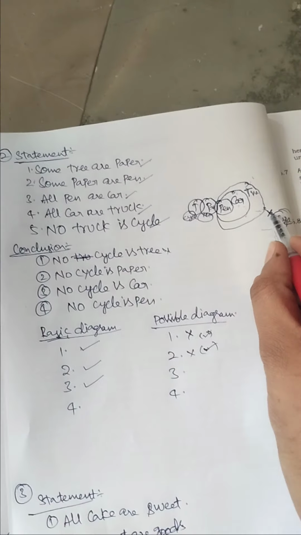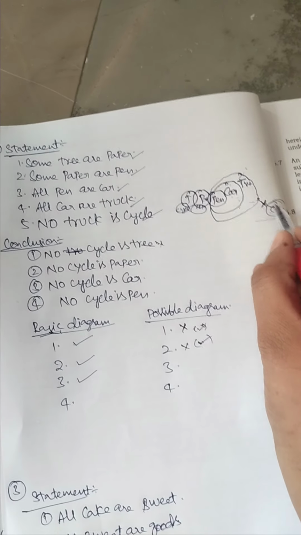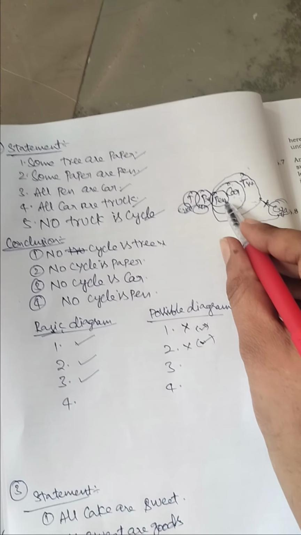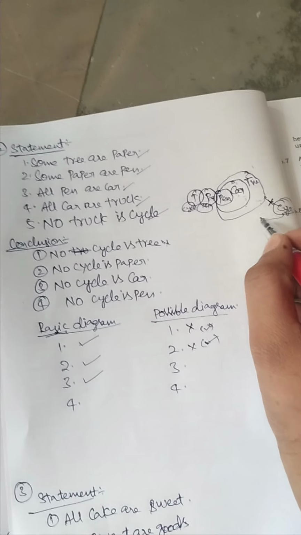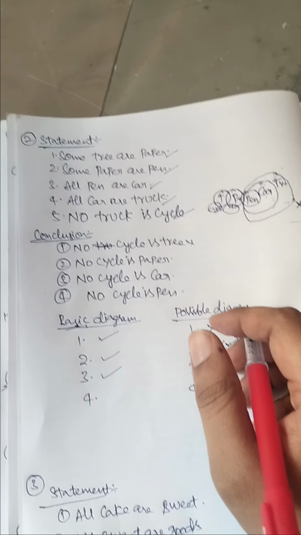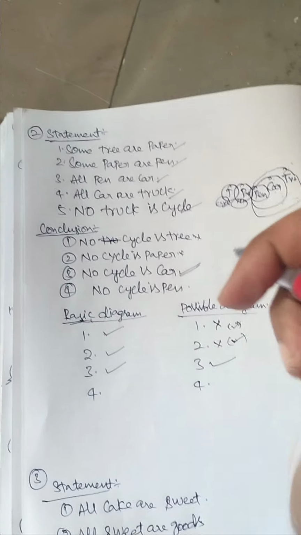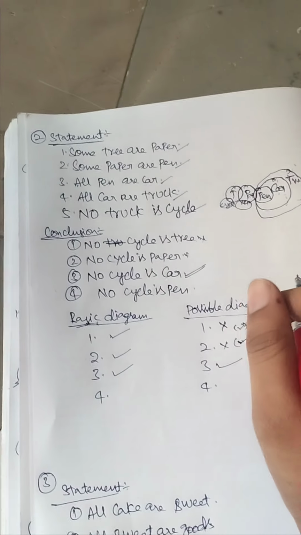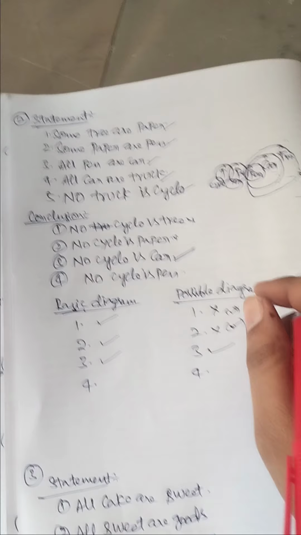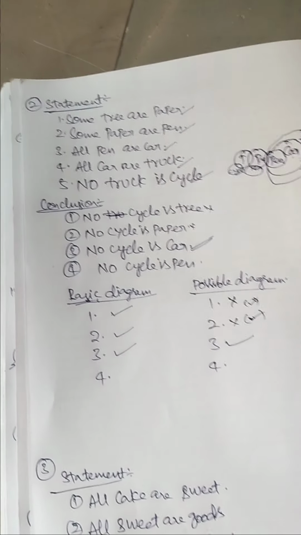Here no truck is cycle means we can't connect cycle with car, and we can't connect cycle with pen also. So yes, what they told is correct, no cycle is car. Exactly, it exists. We can't connect cycle with car and pen also.